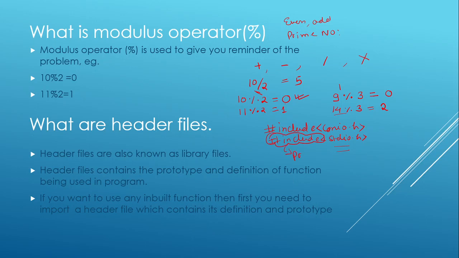This is nothing but the preprocessor, which is used to import these files inside your program. So what are these files? conio.h and stdio.h. The full form of conio.h is console input output header file, whereas stdio is standard input output header file. And the extension for header files is .h.